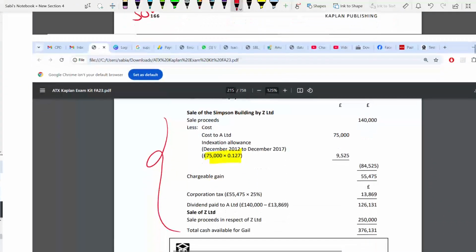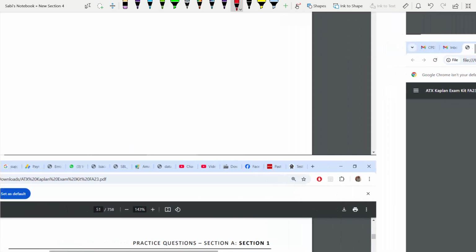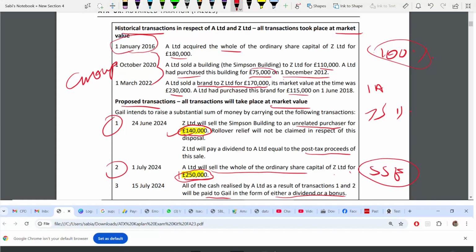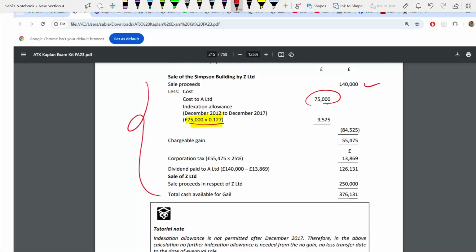So now, sale proceed. How much did we sell it for? 140,000. What is the cost? Not 110. This cost you have to take from A's cost. A took it for 75,000. When he purchased the building, he purchased it for 75. This becomes the cost of the Z also, because it's transferred at no gain, no loss. So 75.